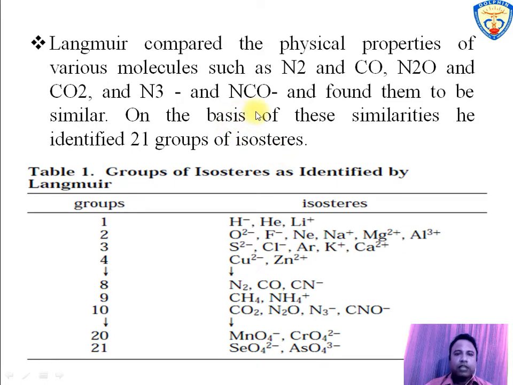Langmuir studied isosterism and compared the physical properties of the first group N2 and CO, then N2O and CO2, and the third group N3 minus and NCO minus. He found these groups have similar physical properties. On the basis of the above study, he identified 21 groups of isosters which are listed in the table. In the table, each group has a similar number of electrons and similar physical properties.